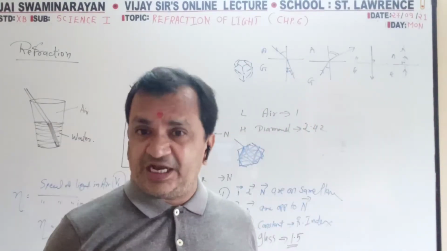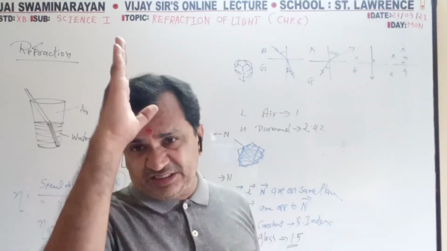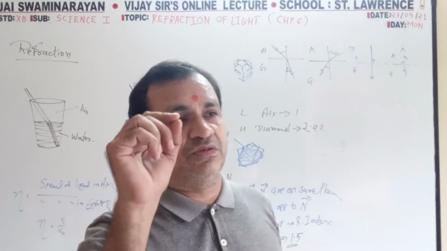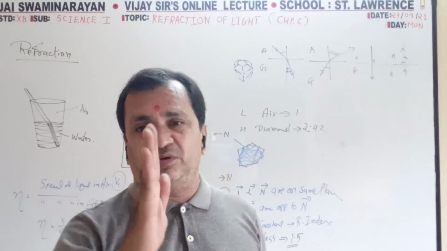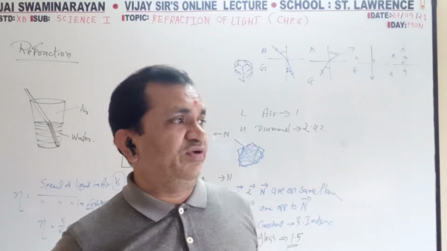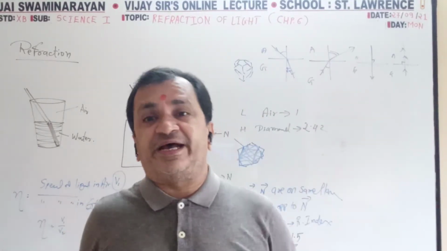When the ray is exactly perpendicular, no cross. In algebra you have learned, horizontal is zero slope, exactly perpendicular is not defined. When it is perpendicular, no change in the direction.